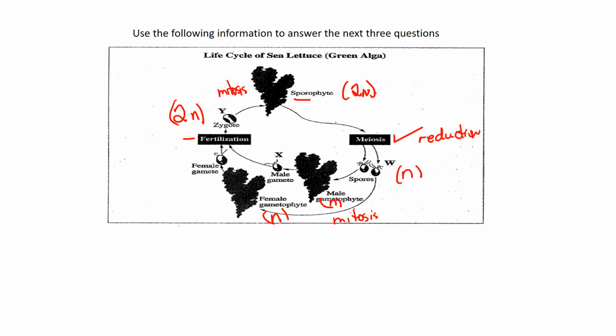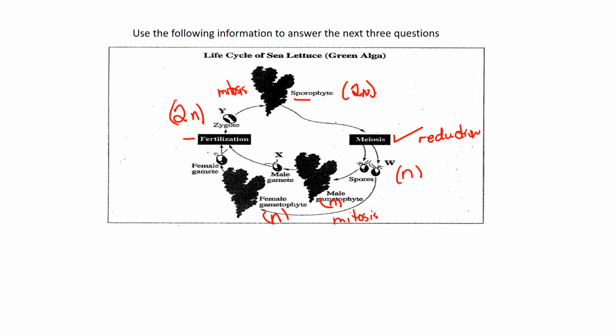Okay, so when we get this diagram, it's always good to kind of break it up, because more times than not, these particular questions will have you talk about what parts of this cycle are diploid, what parts of this cycle are haploid, maybe how many chromosomes exist, and the two different processes that exist in this cycle, either mitosis or meiosis. And sometimes they might talk about fertilization, which is taken from Unit 3, sexual reproduction. So before you even look at the questions, get that diagram, map it out.